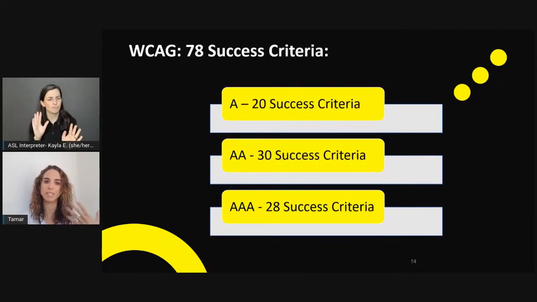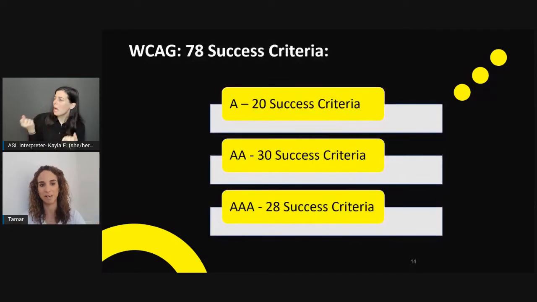Of course, I break this down into the success criteria so that we can understand that if you have to cover A and AA, then you're actually covering 50 success criteria. I'm always asked the question, well, how much do you cover? We, of course, are in the automated test automation space, and the percent of coverage is something that worries everybody, because if you don't cover 100%, then it's useless. Well, I don't believe that.